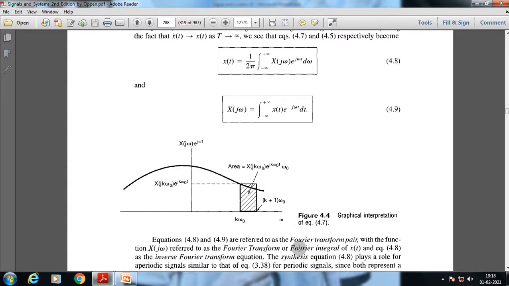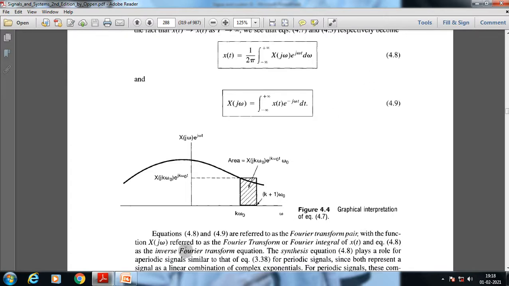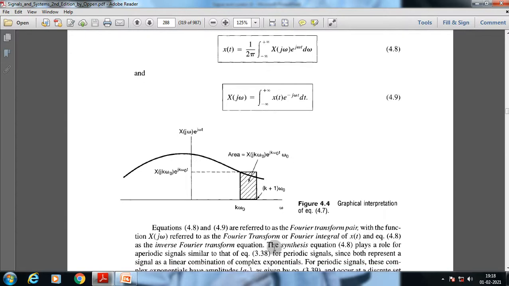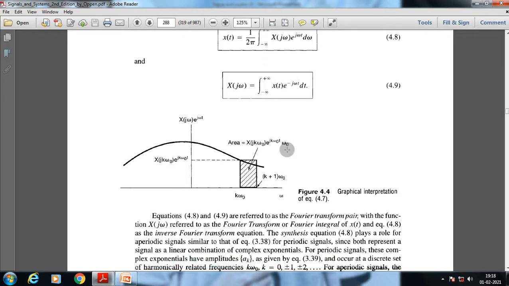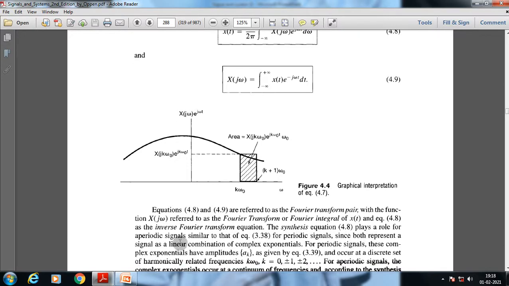These two equations are referred to as the Fourier transform pair, with the function X of j omega referred to as the Fourier transform or Fourier integral of x of t, and the inverse Fourier transform equation. This is the synthesis equation, which plays a role for aperiodic signals similar to the equation for periodic signals, since both represent a signal as a linear combination of complex exponentials.